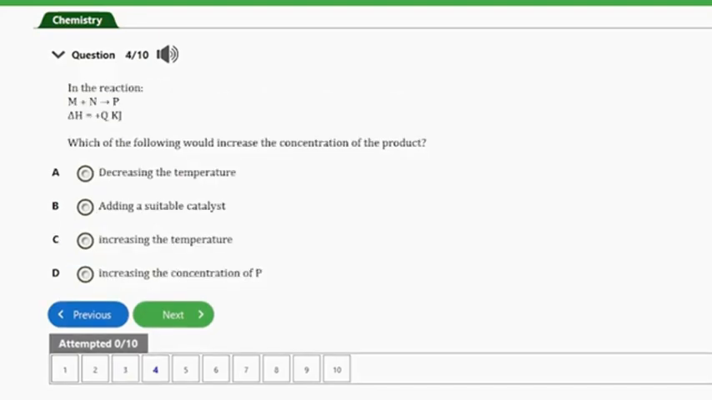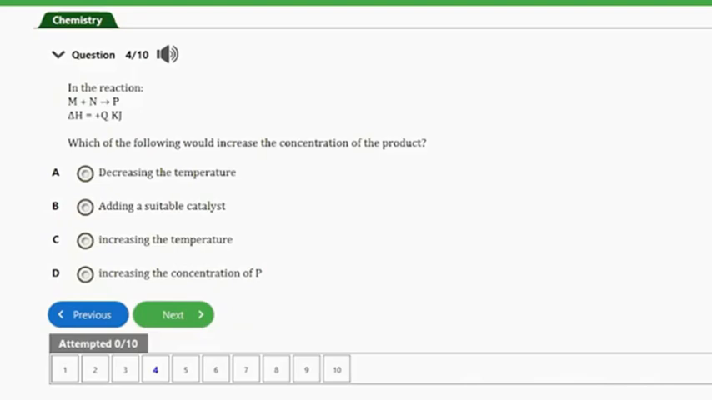Let's consider the next question, guys. Question number 4. We have here, in the reaction M plus N to yield P, delta H is equal to plus Q kilojoules. So which of the following would increase the concentration of the product? A. Decreasing the temperature. B. Adding a suitable catalyst. C. Increasing the temperature. D. Increasing the concentration of P. So guys, the answer to this question is option C, and that's increasing the temperature.